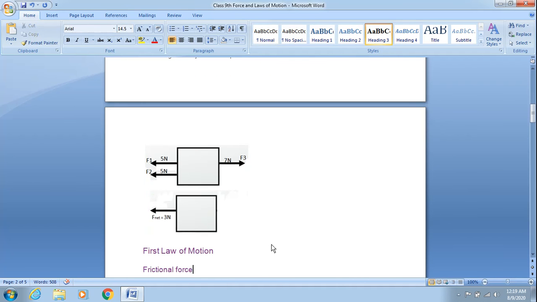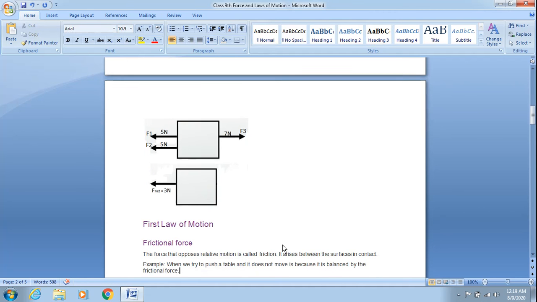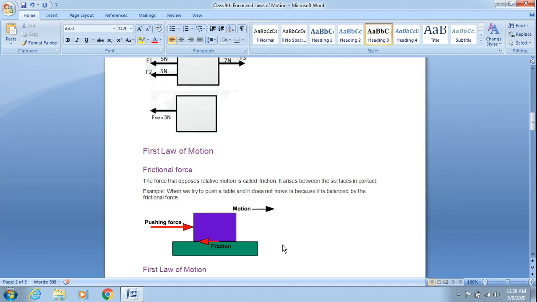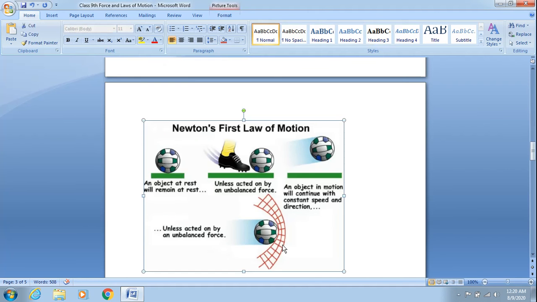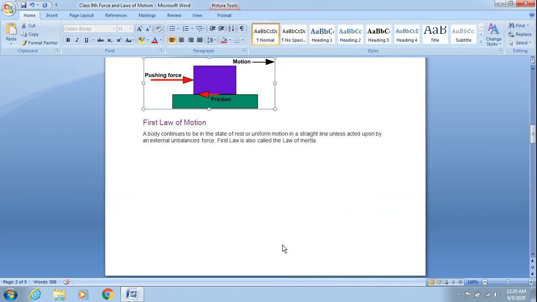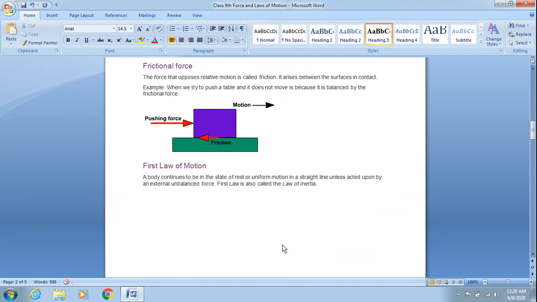Children, moving ahead, as we have discussed, in this chapter we'll be doing various laws. There are 3 different laws of motion. The first law of motion states that a body at rest will remain at rest and a body in motion will continue to be in motion until and unless they experience an unbalanced external force.